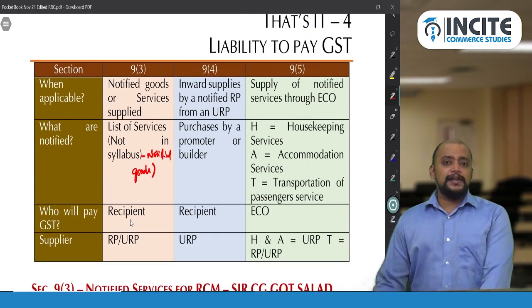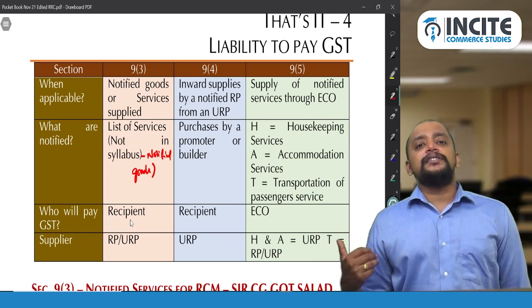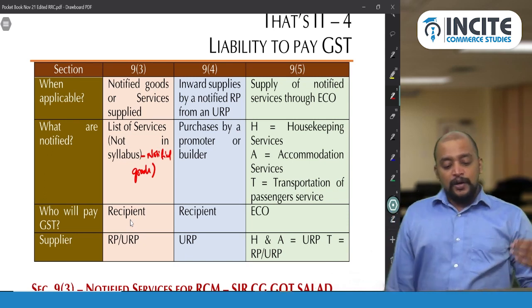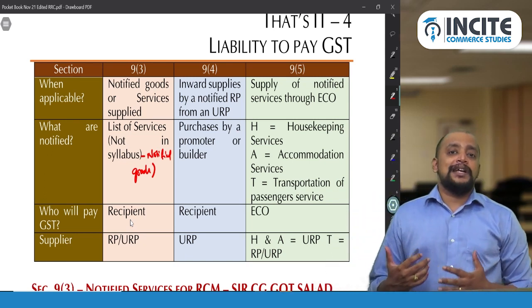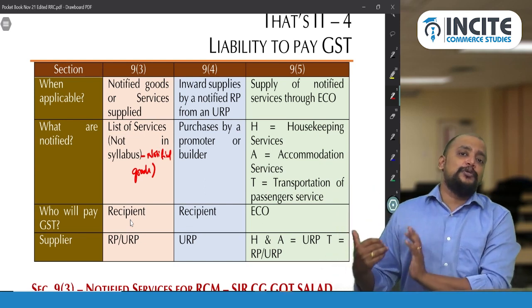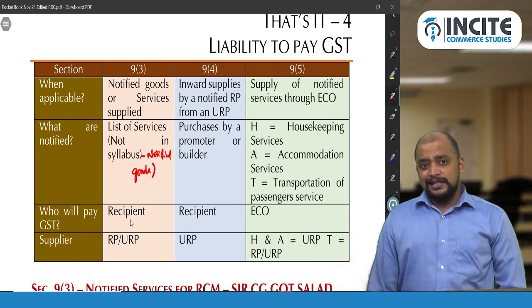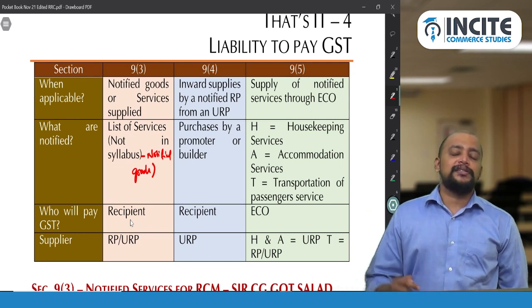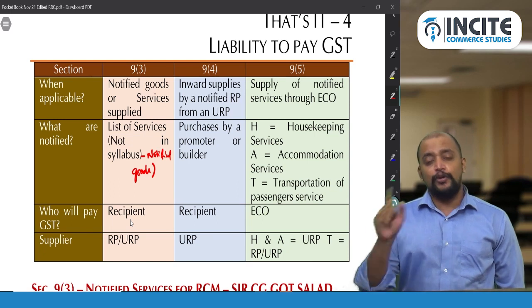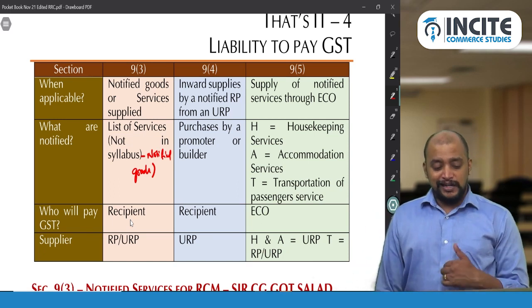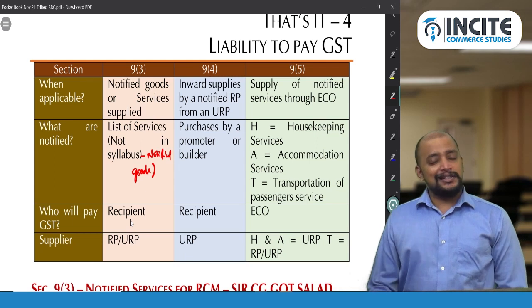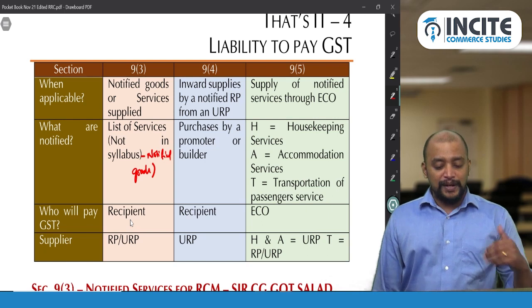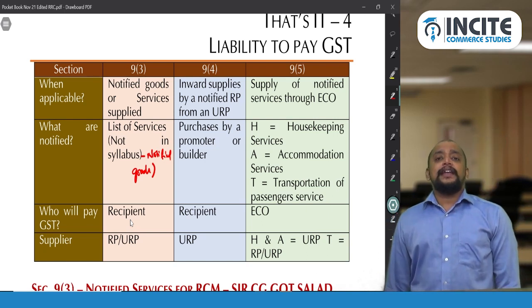Whereas 9 subsection 4 is inward supplies of a promoter or builder from an unregistered person, on which the promoter or builder is liable to pay GST under RCM. So in this case, there should be inward supplies by a notified registered person. Who is that notified registered person? Promoter or builder, and from an unregistered person. And who shall pay GST? That recipient, that is promoter or builder. And should the supplier be registered or unregistered? The supplier should be unregistered.